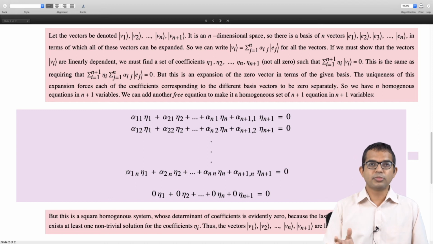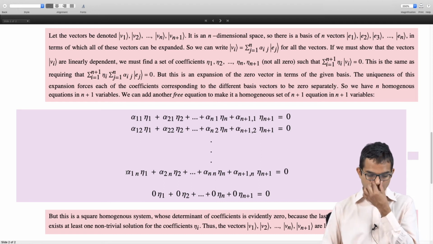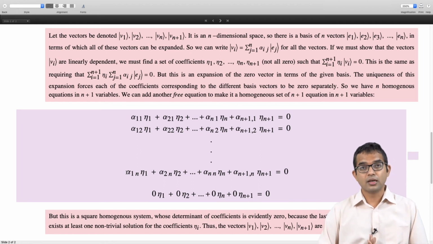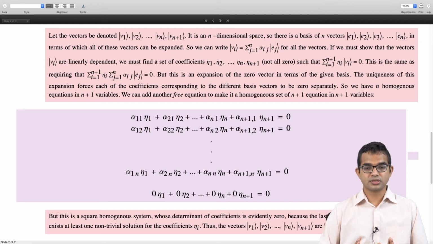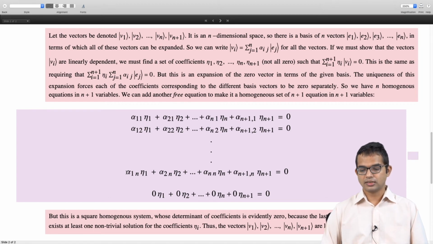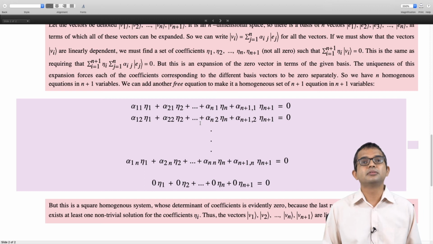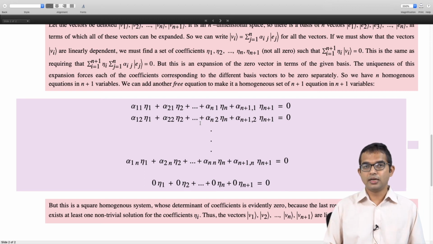If you have forgotten this part, go back to the video from a few lectures ago and review it. If you have a square system of homogeneous equations whose determinant of coefficients is 0, then for sure you have at least one non-trivial solution for the coefficients eta i. Thus the vectors v1, v2, all the way up to vn plus 1 are linearly dependent. So we have managed to show that any arbitrary n plus 1 vectors in an n-dimensional space must be linearly dependent.